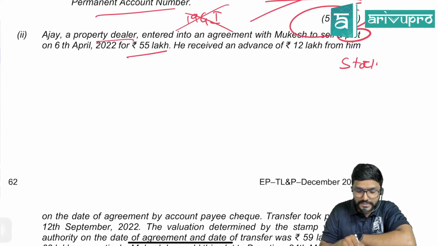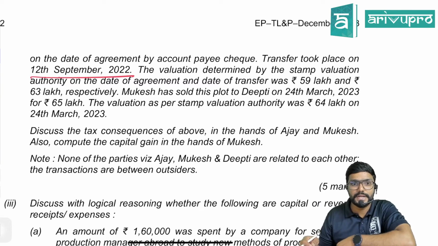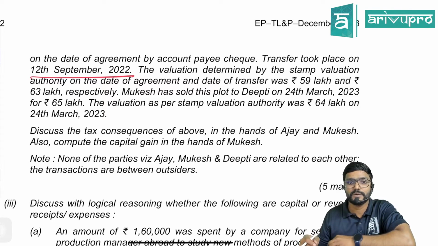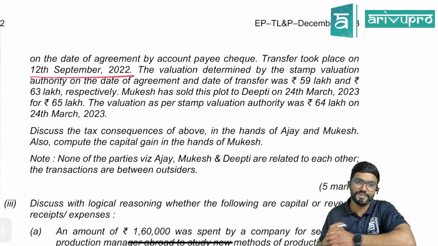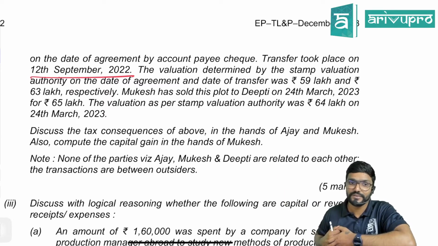So agreement date is 6th April. Date of registration or transfer is 12th September. The valuation determined by the stamp valuation authority on the date of agreement and date of transfer was 59 lakh and 63 lakh respectively. Mukesh has sold this plot to Deepthi on 24th March 2023. That is further sale for 65 lakh. So Mukesh is actually the purchaser. After purchasing it, he is selling it to Deepthi in March 2023 for 65 lakh. The valuation as per stamp valuation authority was 64 lakh on 24th March. Discuss the tax consequences of above in the hands of Ajay and Mukesh. Also compute the capital gains in the hands of Mukesh.